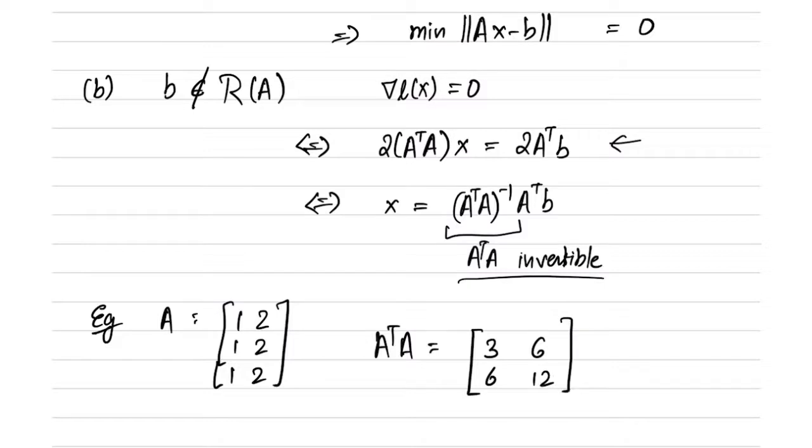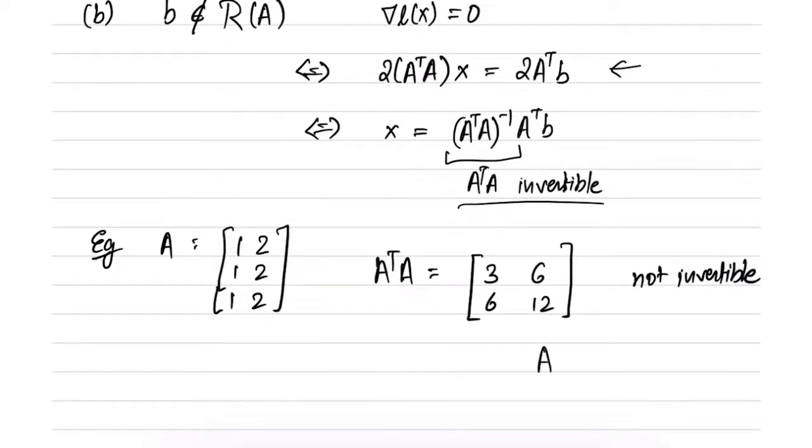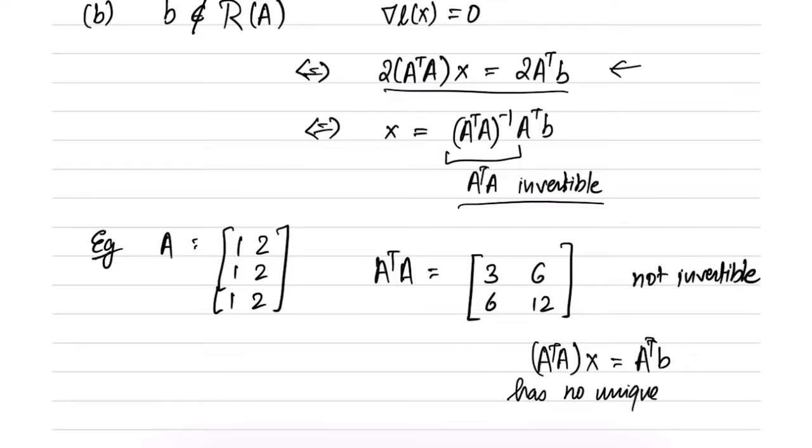And here the second column is 2 times the first column, so A transpose A is not invertible. And in fact, what is going on is that the equation A transpose A x equals A transpose b has no unique solution.